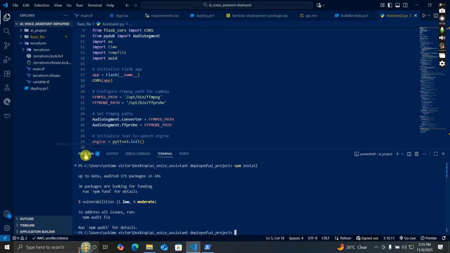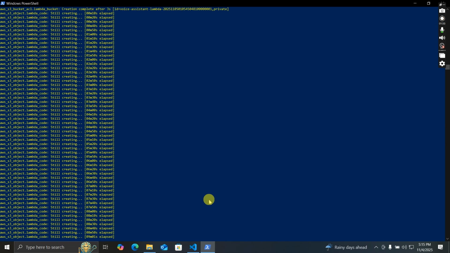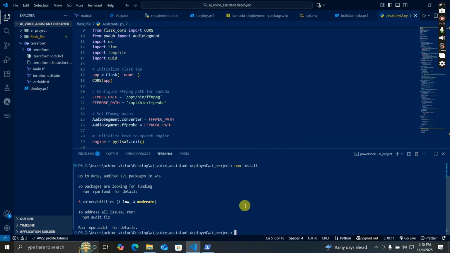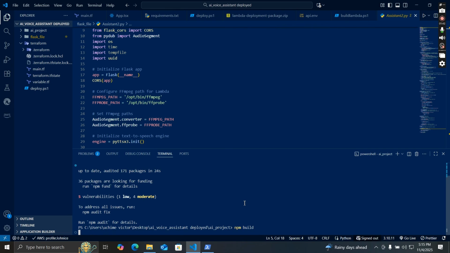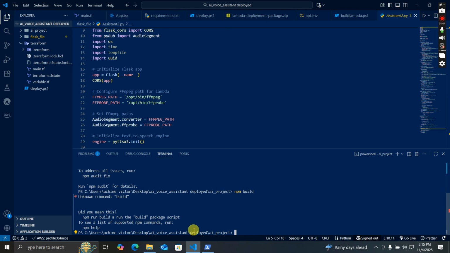Okay, so it's done. The next thing we're going to do, while we are still waiting for this to be done, is build it. npm build. We're going to build it. So I spelled it wrong, I think. Okay, npm run build, my bad, I made a mistake. npm run build.